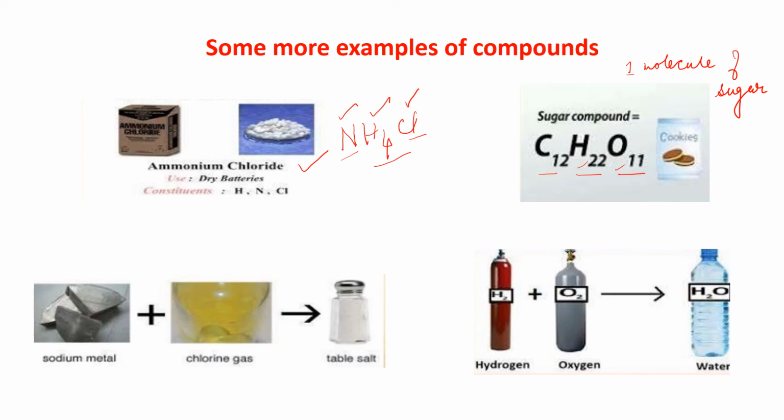Table salt. The salt that every day we are eating. This is NaCl formula. This is made up of sodium metal and chlorine gas. But when we are getting it, it is a totally different thing from sodium metal and chlorine gas. With hydrogen and oxygen, water is formed. These are the constituents. Okay.